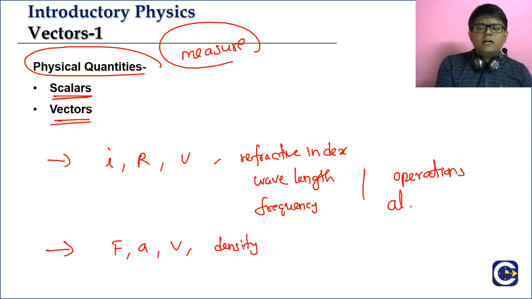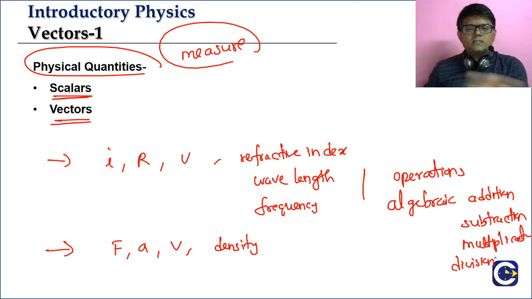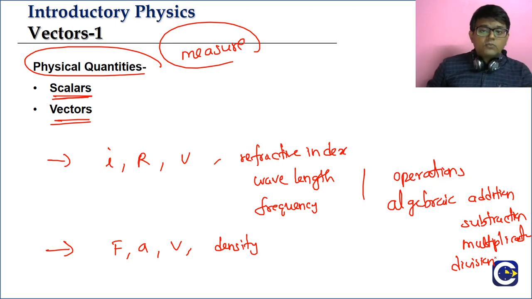Like the way we have in mathematics, this algebraic addition, algebraic subtraction, okay, and the madri algebraic multiplication, okay, and division idella. So one set of quantities, they just follow this simple algebraic operations, whereas the other set, right, they don't follow. They will not be following the simple algebraic operations. Why they don't follow? What kind of rules will be there for them? Adella we will try to learn in this chapter.